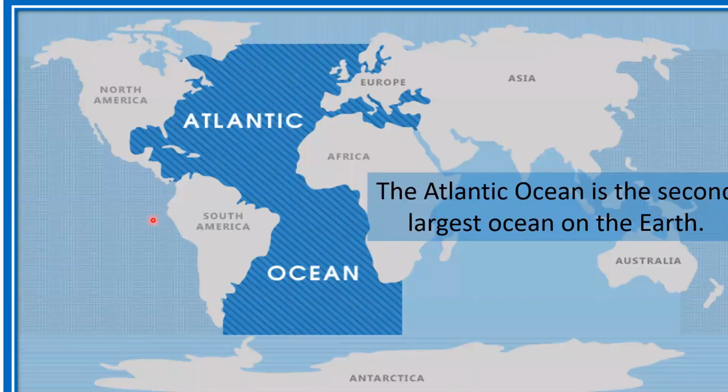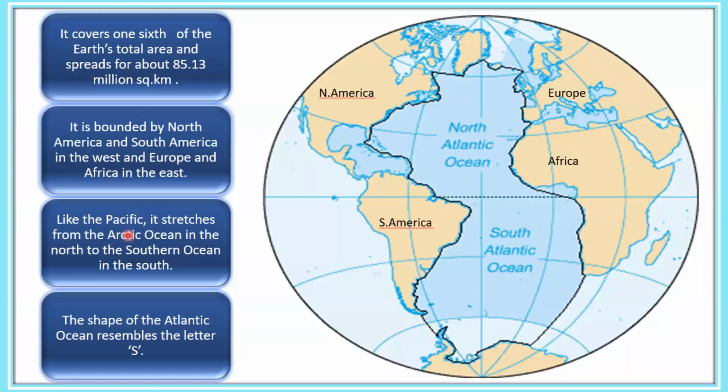The next ocean is the Atlantic Ocean. The Atlantic Ocean is the second largest ocean in the world. It covers 1/6 of the Earth's total area and spreads for about 85.13 million square kilometers. It is bounded by North America and South America in the west and Europe and Africa in the east.